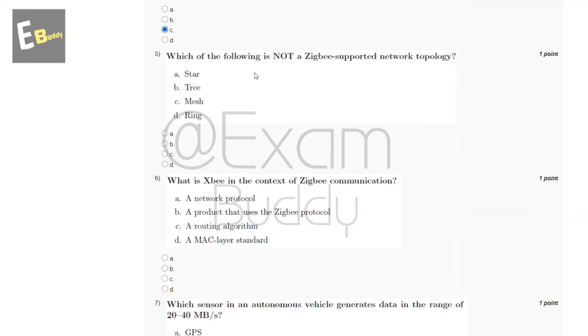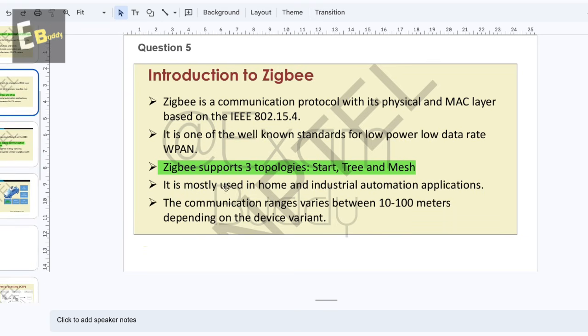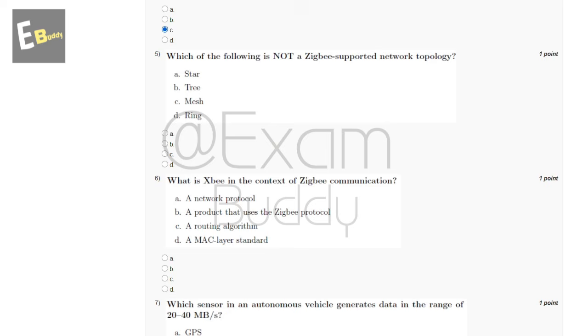Which of the following is not a Zigbee supported network topology? So these are the options, and now let's check the explanation. The explanation says Zigbee supports three topologies: star, tree, and mesh. So the answer of our fifth question is D, ring. And now let's go to our question number 6.